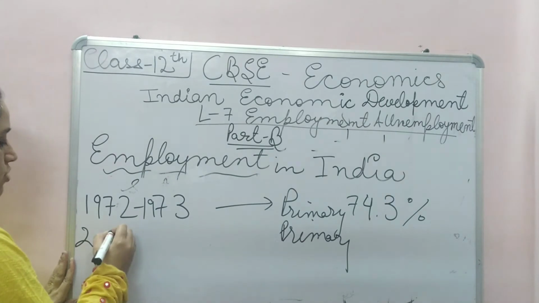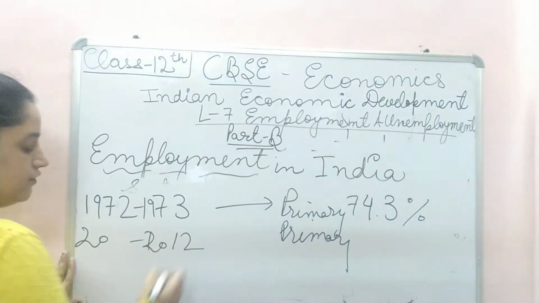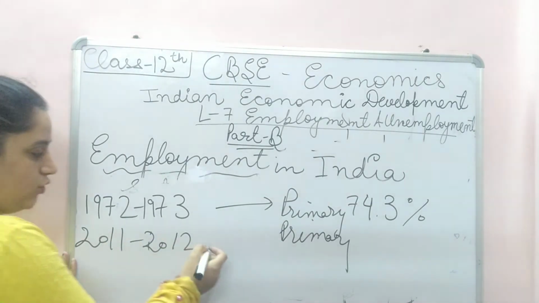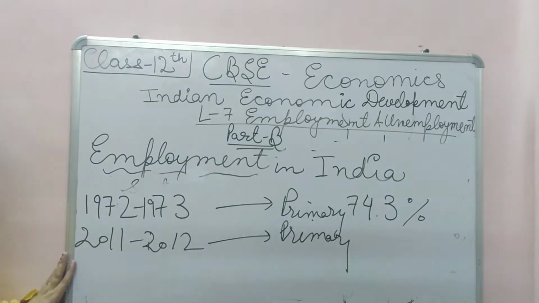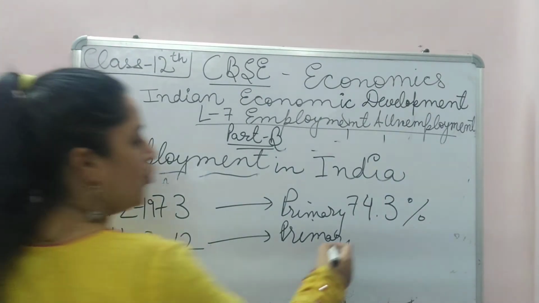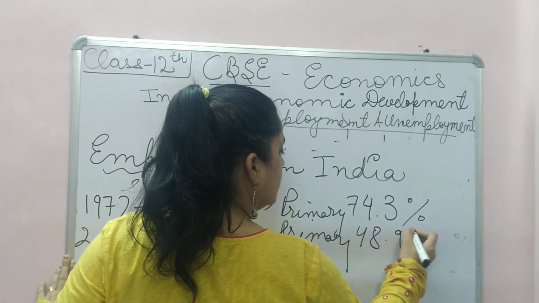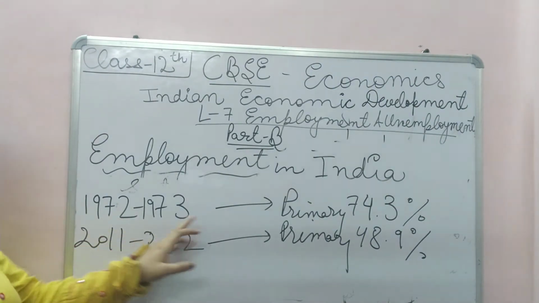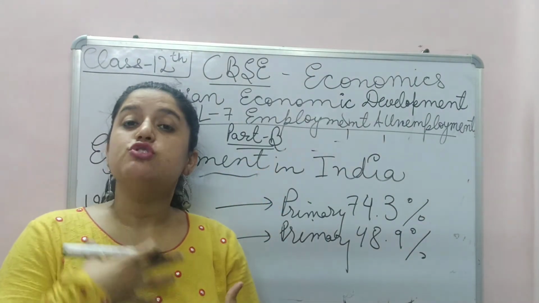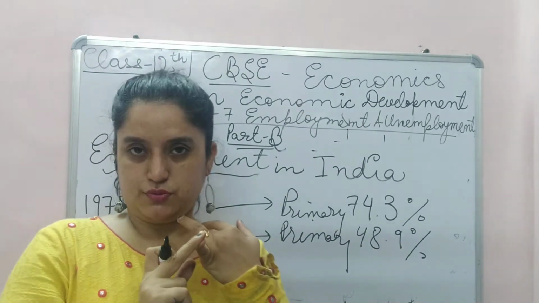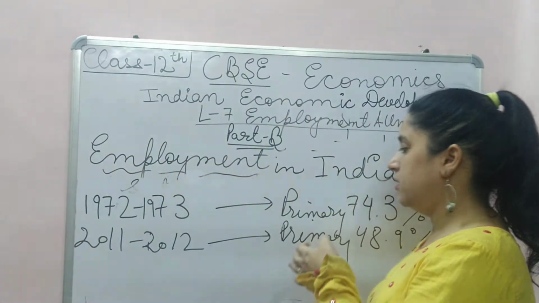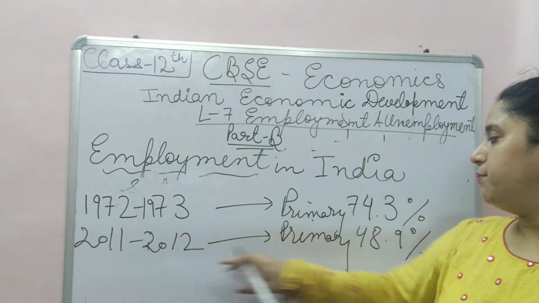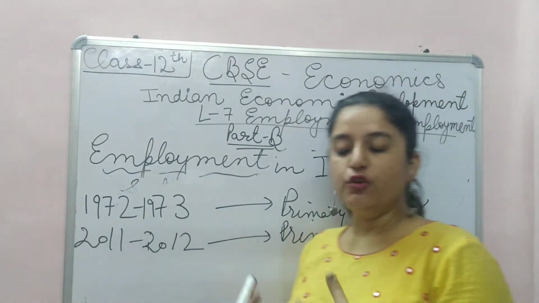A record was done in 2011-2012. The people involved in the primary sector were only 48.9%. In 1972 to 1973, primary means producing raw material, like in agriculture. In the primary sector, people were 74.3%. In 2011-2012, in the primary sector, 48.9%. You have to learn it.